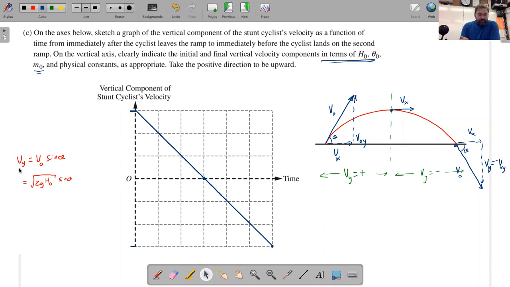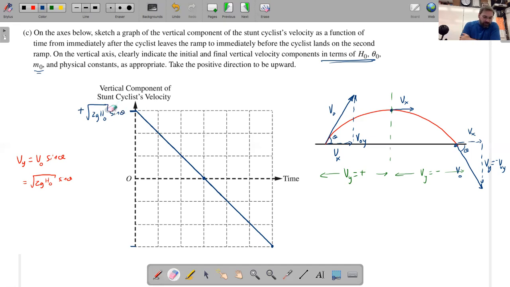So v sub y initially is positive, and it's redundant to put the positive sign, but it's not bad to write it. So I'd write positive square root 2g h naught, and then you want to clearly show that that radical ends, times the sine of theta. So that little vertical thing tells that it's done.